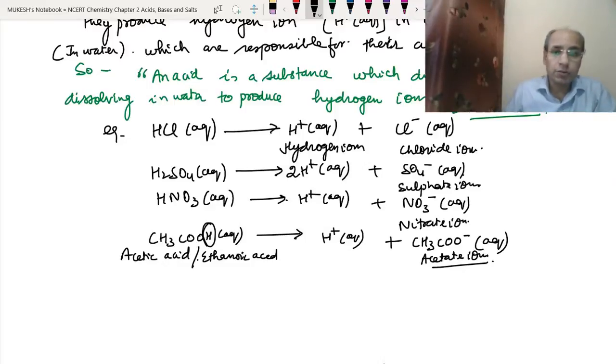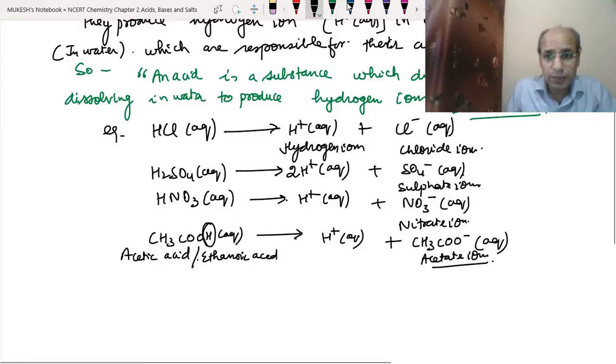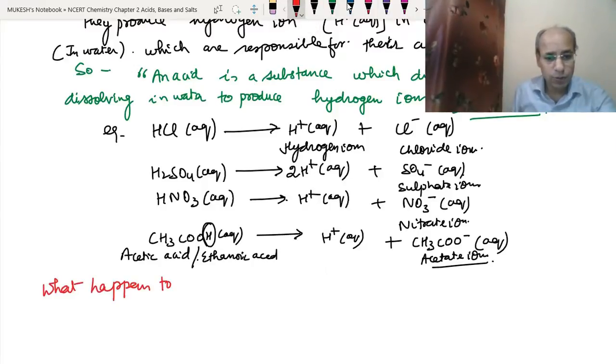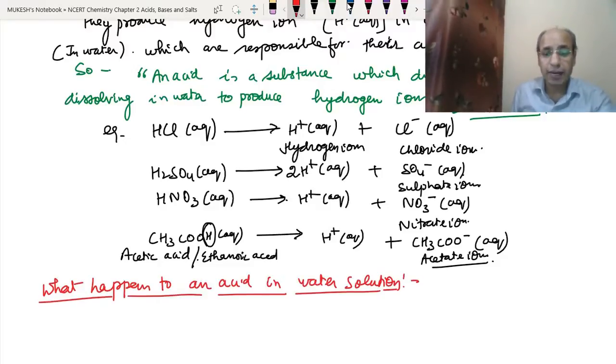Now we will study what happens to an acid in water solution. Here we have just shown the hydrogen ions, but what is actually happening in the aqueous solution? See, the hydrogen ion which has been produced here cannot exist independently.